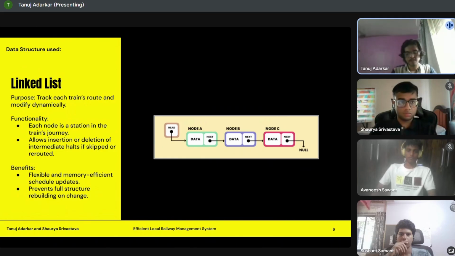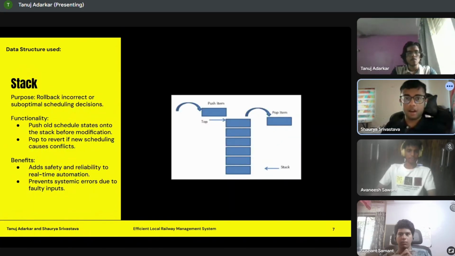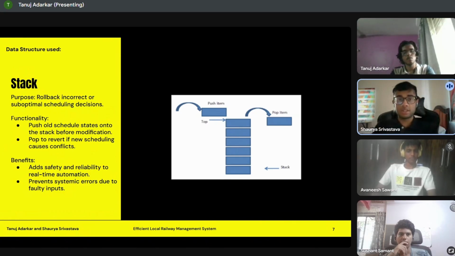And to explain further, I have my friend Shaurya Srivastava here. Hi. So I'll be going through, last but definitely not least, the stack. Why do we use this? Its primary purpose is to roll back incorrect or suboptimal scheduling decisions. Its functionality is to push old schedule states into the stack before modification. And if we ever need to, we can pop to revert if new scheduling causes conflicts.